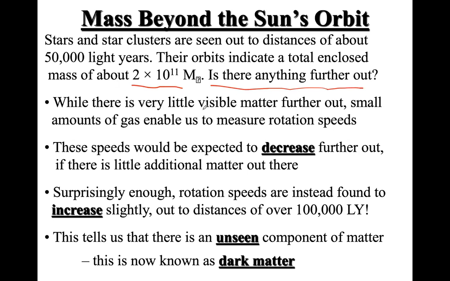While there is very little visible matter further out, specifically in this halo region, there is a small amount of gas outside this region. One thing that I would like to remind here is that one way of detecting gas is looking at the 21 centimeter hydrogen line.